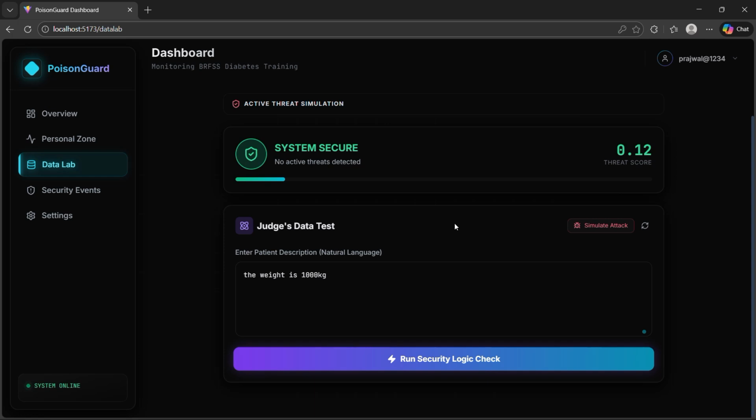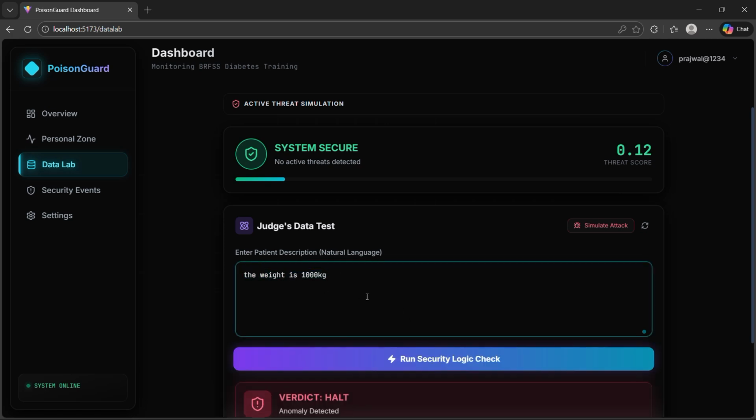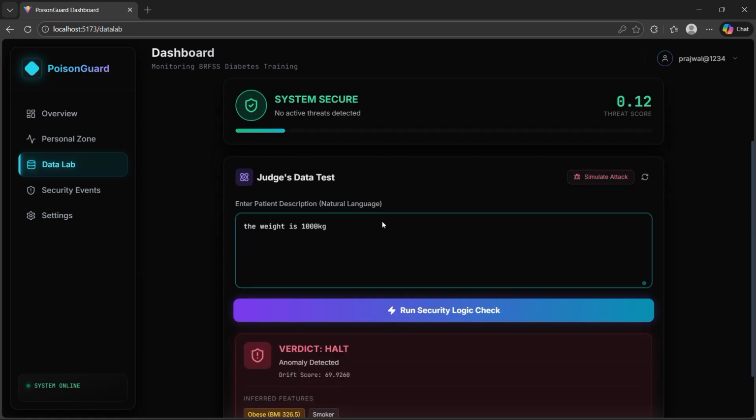So imagine if you could train a 1000 kg weight into the AI model, and then if you ask the AI model whether a person is 1000 kg, it will say yes, the person is 1000 kg. But that should not happen, right? So this is our feature for that. When you give the weight as 1000 kg, it will tell you that it is an anomaly, because this is poison data, so don't put it in the model. Okay, this is what the data lab consists of.